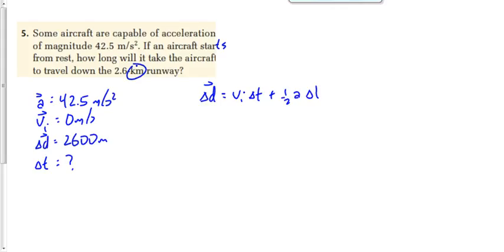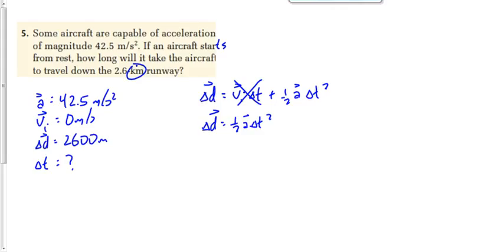Okay, that's the one that I would use as well. The trick here is that we're looking for t and it appears in two places. The good news is VI is 0, so 0 times t, whatever t is, ends up disappearing, right? 0 times t is 0. So now we've got d is equal to 1/2 a t squared, which makes it quite a bit easier to rearrange. Get rid of what's not attached first.